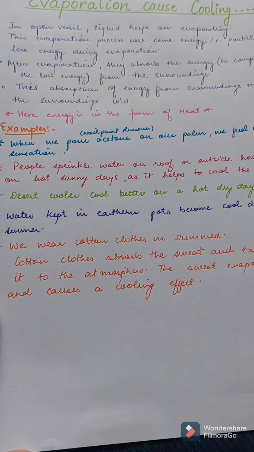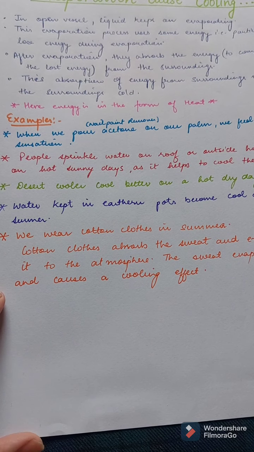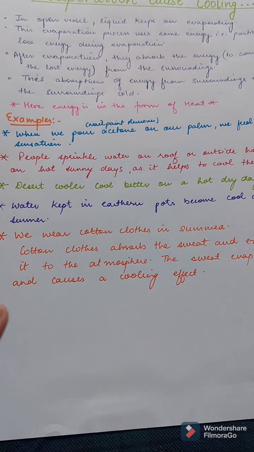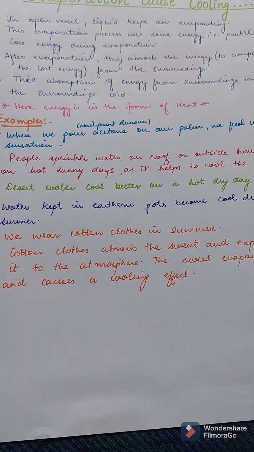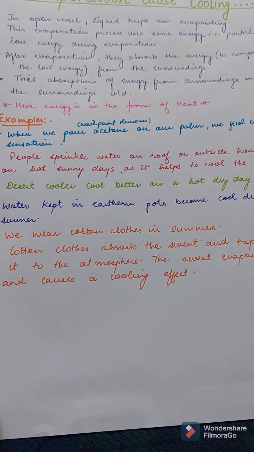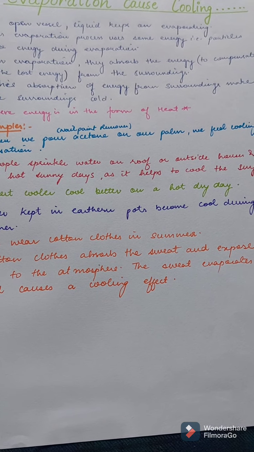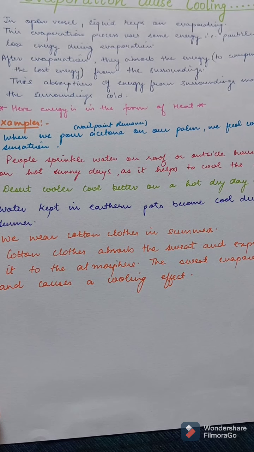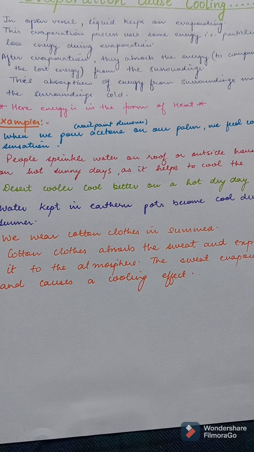What are the examples of evaporation causing cooling? These are very general and basic examples we use daily in our lives. First, when we pour acetone on our palm, we feel a cooling sensation. Acetone is present in the nail paint remover we generally use. People sprinkle water on roofs or outside houses and shops on hot sunny days as it helps to cool the surface.